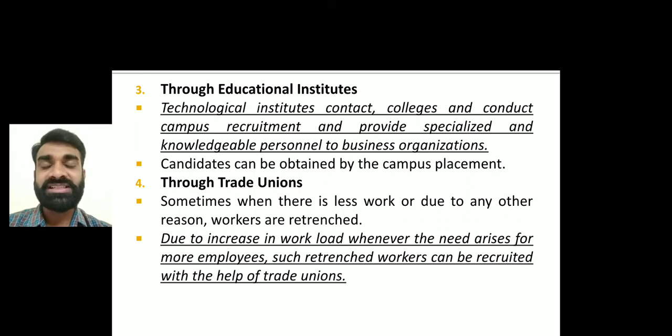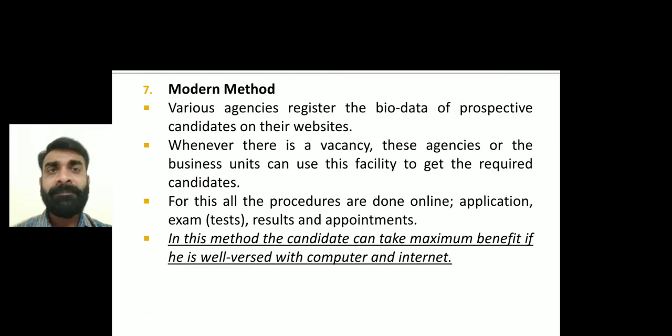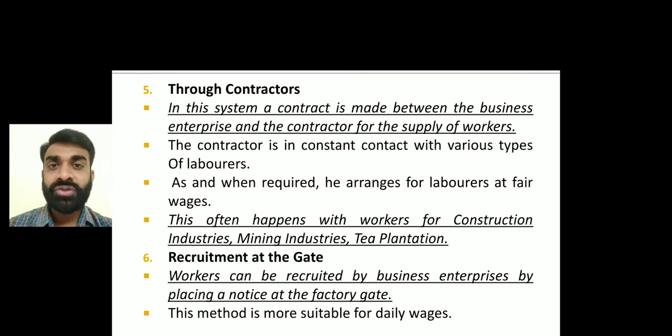They are doing social upliftment work, to maintain the standard of living of that group of workers or group of laborers. Getting my point, right? Then, fifth, through contractors.